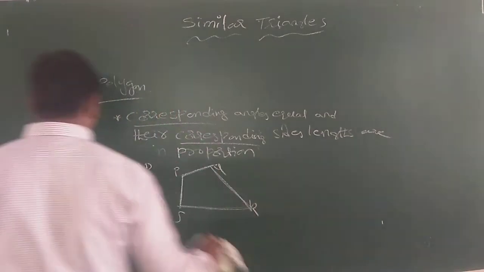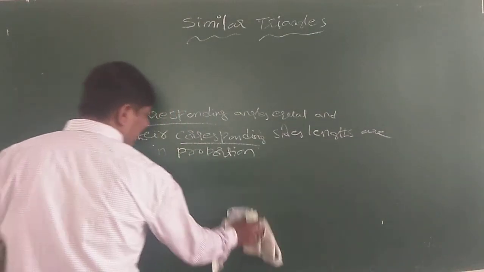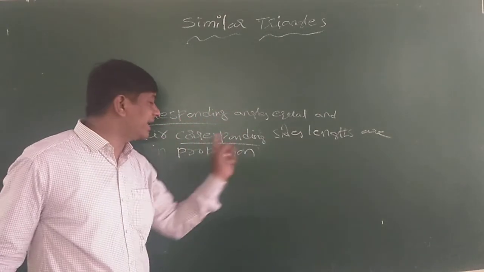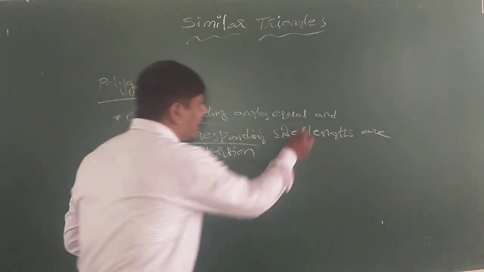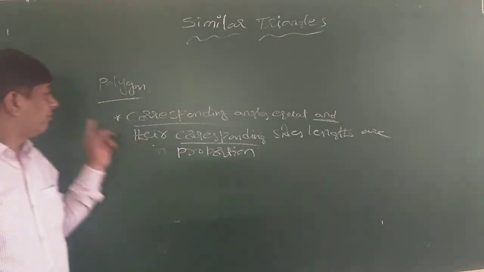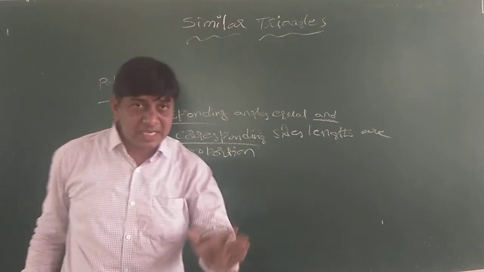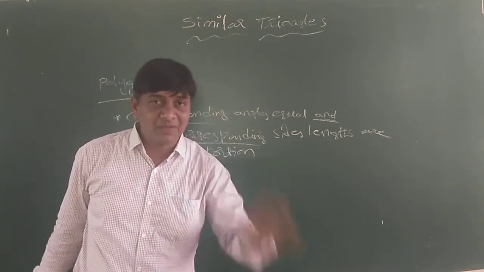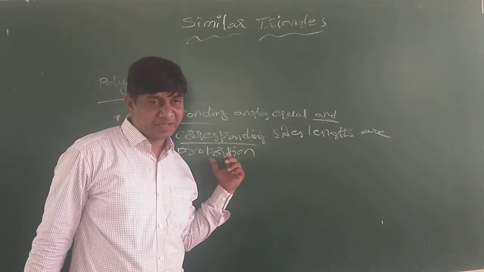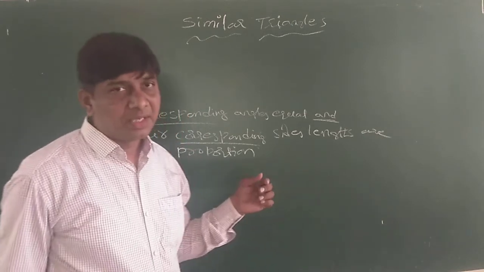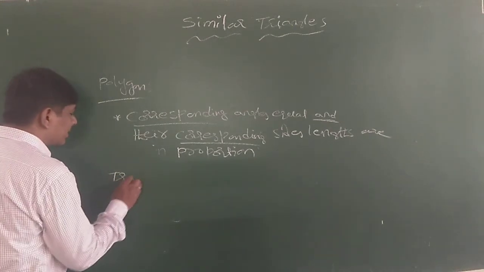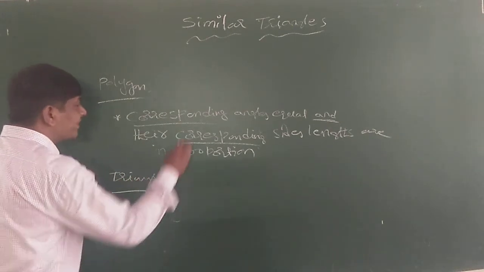Polygons are said to be similar if their corresponding angles are equal and their corresponding side lengths are in proportion. The word 'and' is important here. Triangles are different: in a triangle you need not satisfy both conditions.